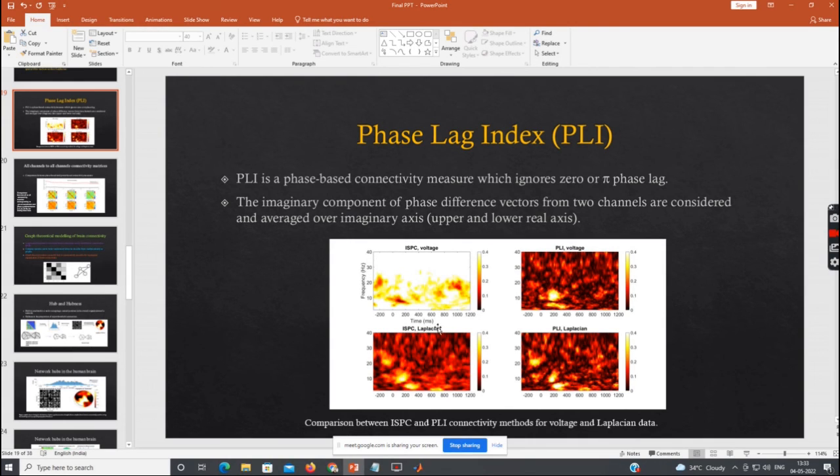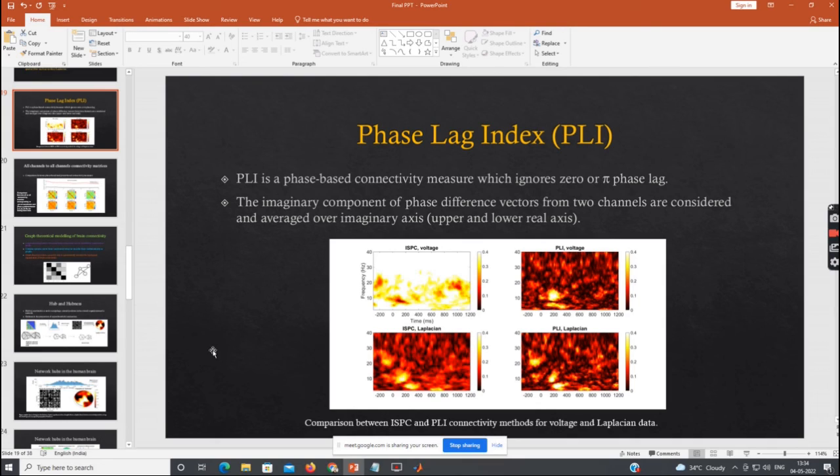So if we apply this Laplacian filter, then we will get this small, because this is the characteristic of the brain, that activity occurs in small bursts within a very small number of milliseconds. After applying Laplacian, we get this kind of result. This is theta activity, this is around 10 hertz, so this is alpha activity, and this is more than 20 hertz, so we can call this beta activity. This information we will not get from this ISPC measure for raw voltage data. So with the application of this Laplacian filter, and there are several other spatial filters that we can also use to mitigate this effect of volume conduction, from EEG data, in this way we can improve our result.